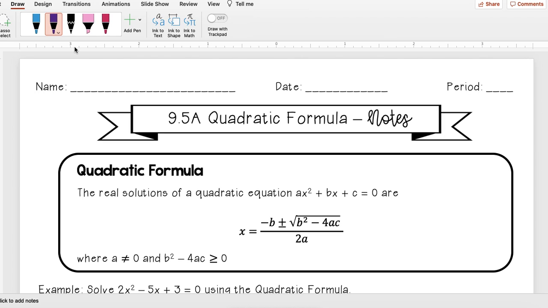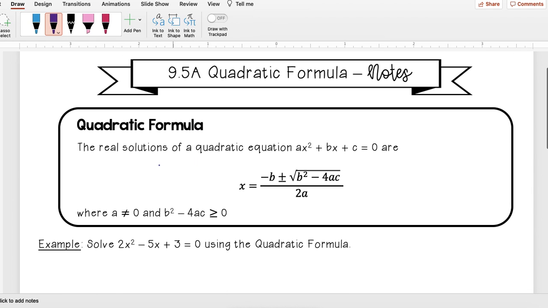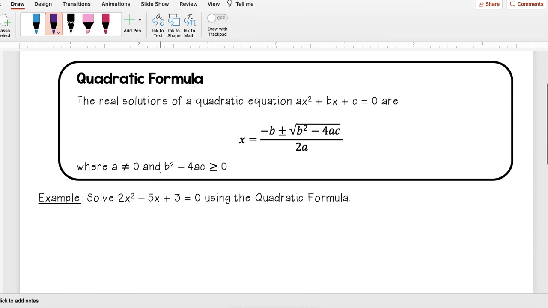Sometimes when we are looking to factor a quadratic equation, there are lots of cases where you can't actually factor it, and so you wouldn't be able to solve a quadratic equation through factoring. And so anytime that happens, we use what's called the quadratic formula. And then again, this works every single time to find your x values.